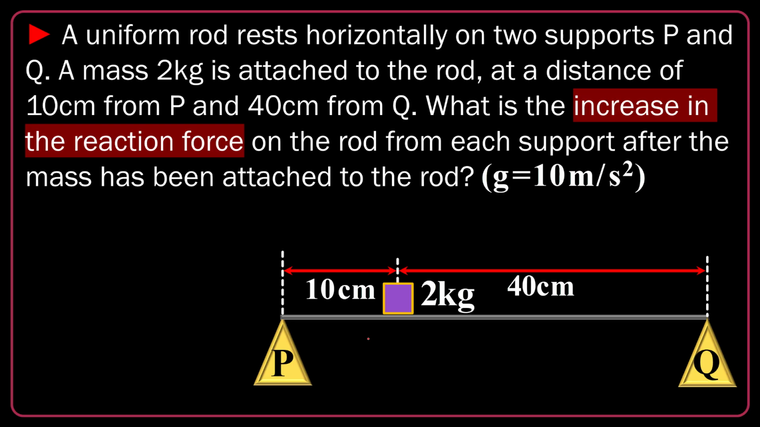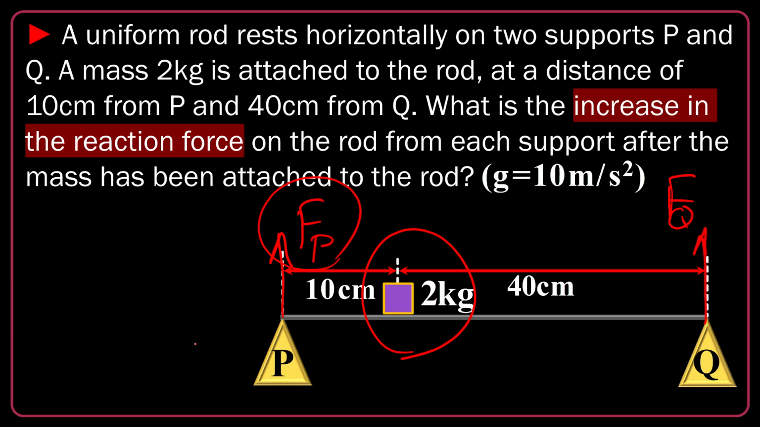Guys, at the beginning, we may have Fp here and we may have Fq here due to the mass of the rod. Now, when I attach this secondary mass, Fp will increase. Fq also will increase. They are asking how much they may increase. And g is 10.